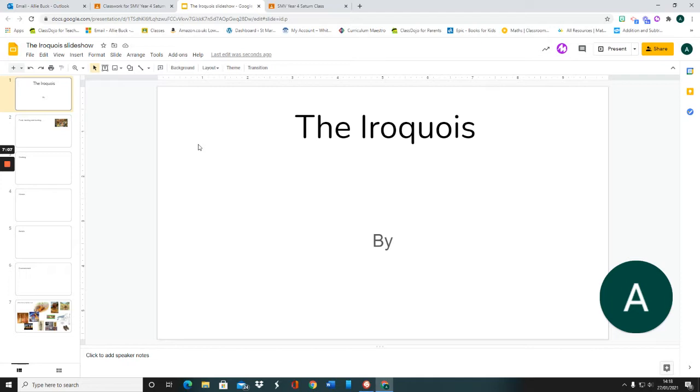I'm not going to go through every single aspect of Google Slides here. We could be here all afternoon. There are many things you could do, but what I'd really like you to do is create a slideshow with some images on the slides and the text in sentences that you have been researching. So good luck, have a good play with that, and as I say, you've got this afternoon and you can use time tomorrow as well.